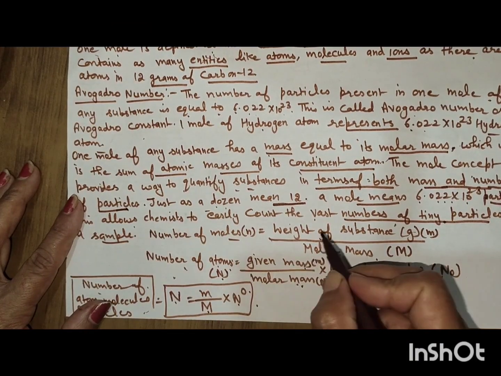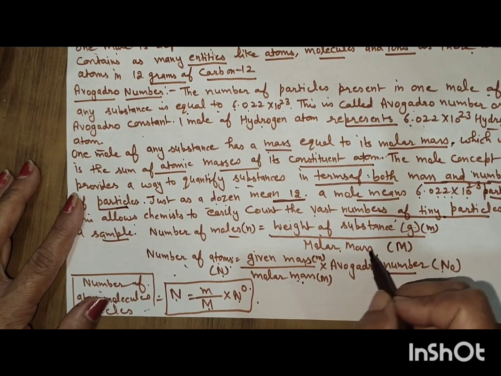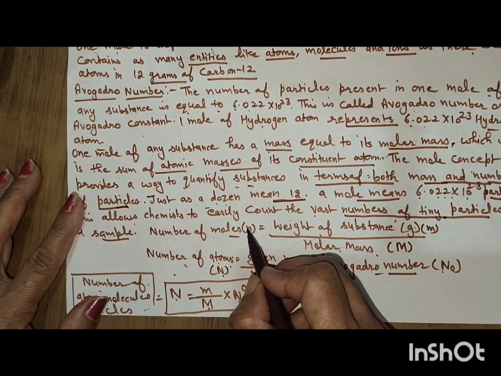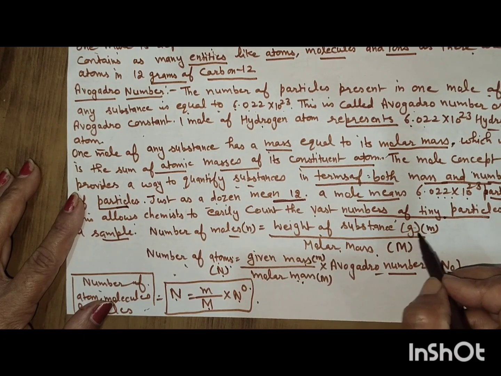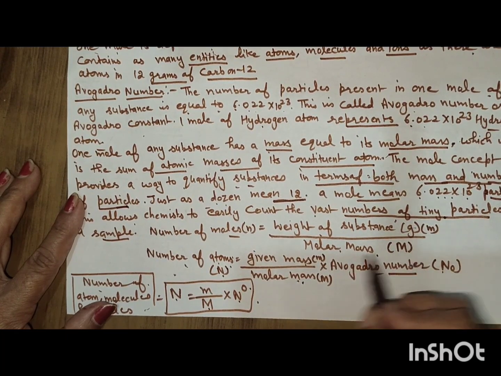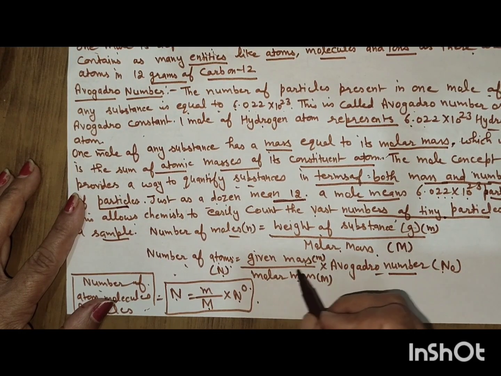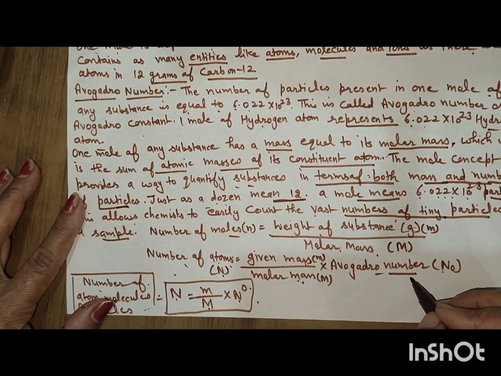Number of moles is equal to the weight of the substance divided by molar mass. Number of moles is represented by n, weight of the substance by small m, and molar mass by capital M. If we want to count the number of atoms, then the formula is: number of atoms is equal to given mass by molar mass into Avogadro number.